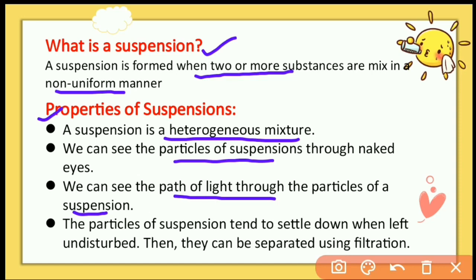The next property is that particles of suspension tend to settle down when left undisturbed. So it is an unstable solution, because when left undisturbed, particles settle down, and they can be separated by using simple filtration.